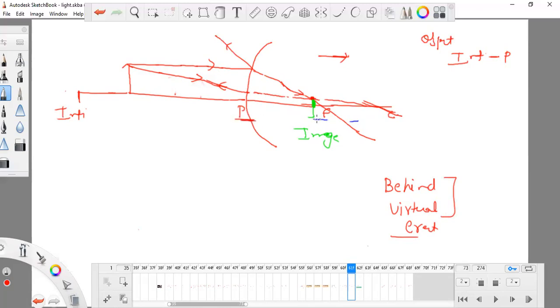Between P and F somewhere. Virtual, erect and behind, these three things are always together, and it is diminished.